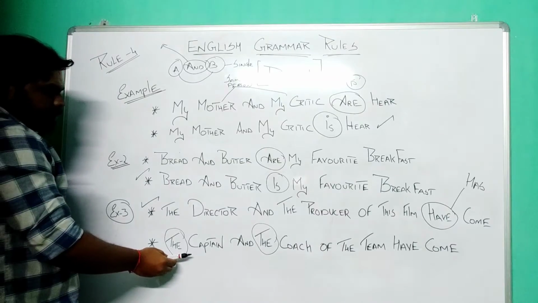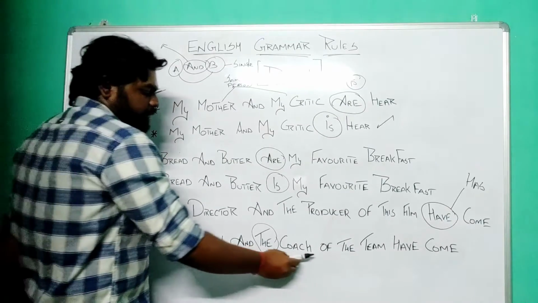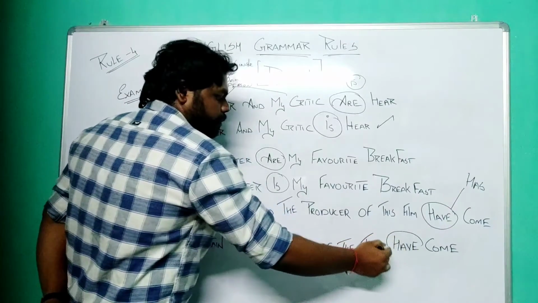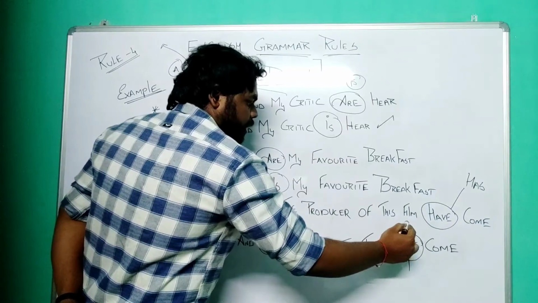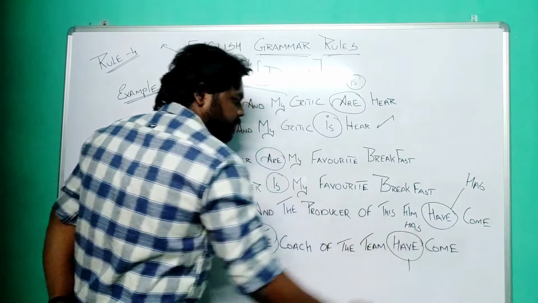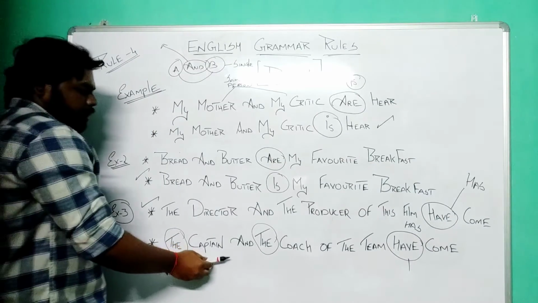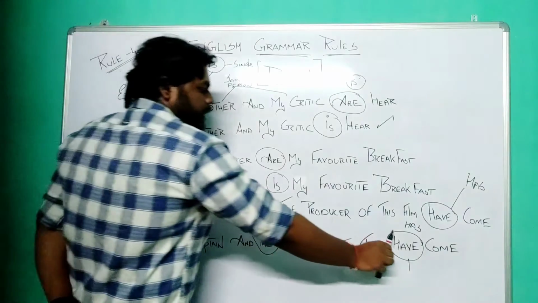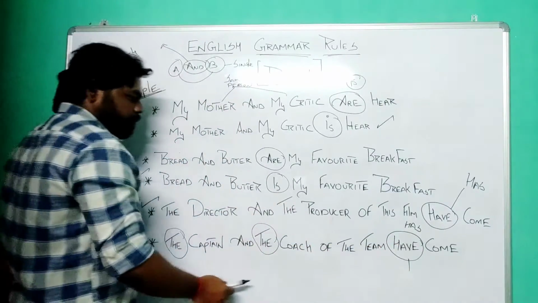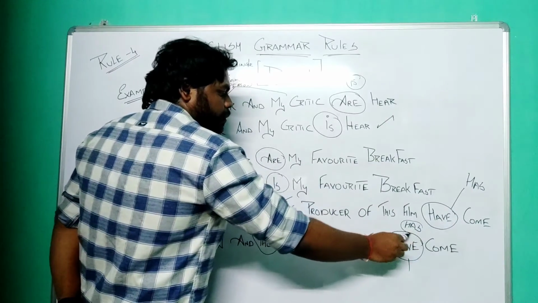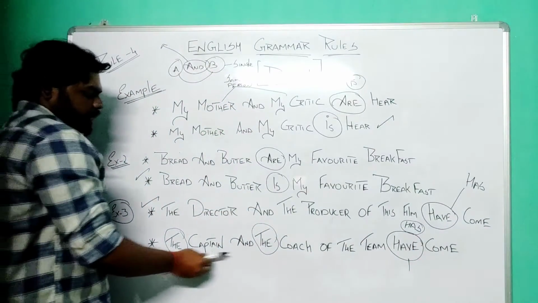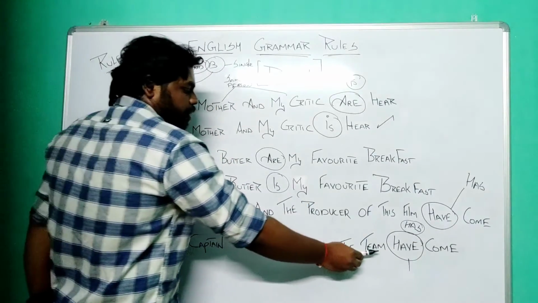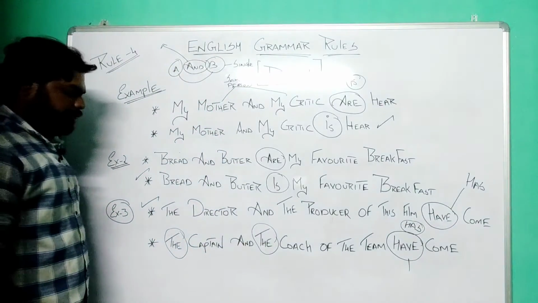Moving on to the last example, "the captain and the coach of the team have come." "Have come" should be changed to "has." The captain, who is also the coach. So we are talking about the same person. So we should use a singular subject there, a singular verb there. So "have" should be converted to "has." "The captain and the coach has come." "The captain and the coach of the team has come" is the right form of the sentence.